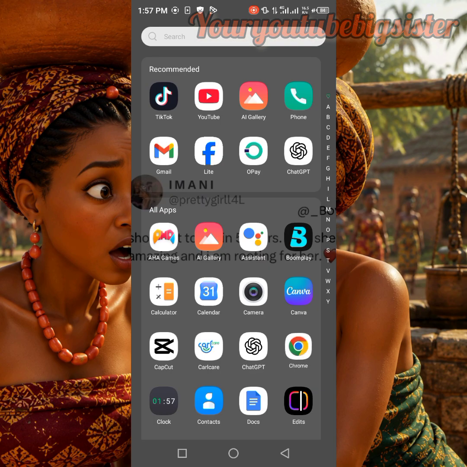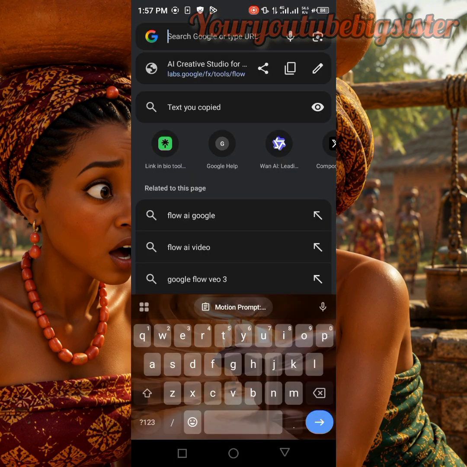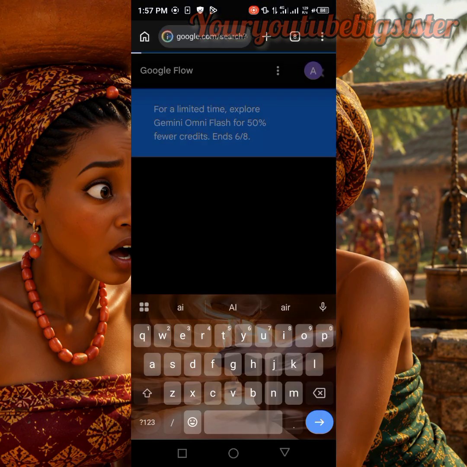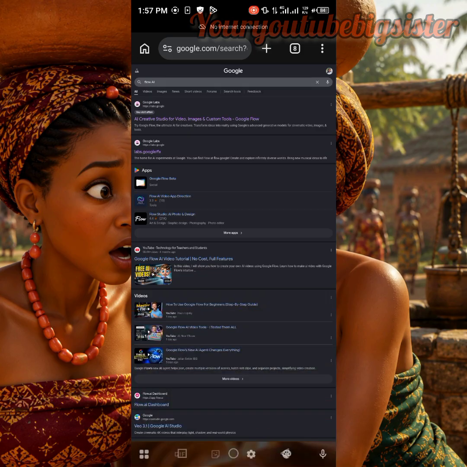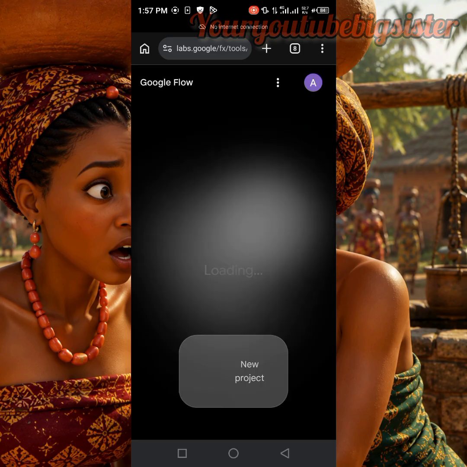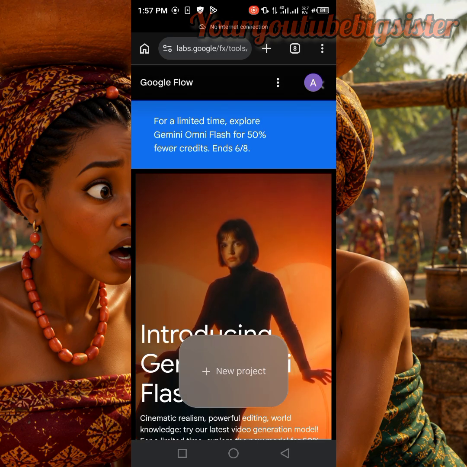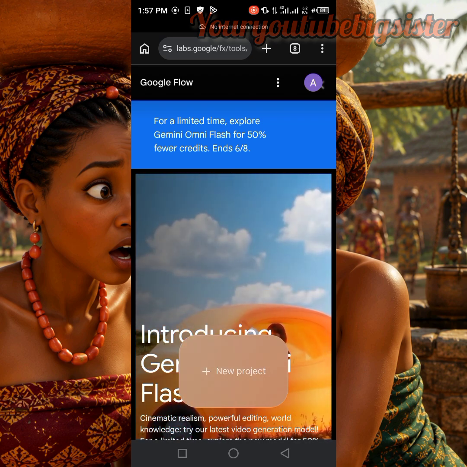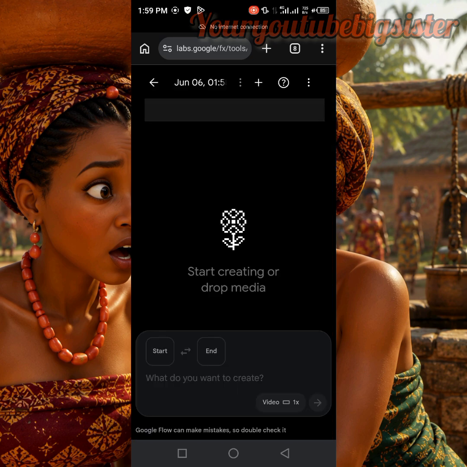So I'll just go to my Chrome browser, then I'll type in Flow AI. Flow AI, for those of us that don't know, is an app that you can use to generate your videos. When you reach here, you click on this first one and allow it to load up. If you are signing in for the first time, you will have to sign in with your Google account or your email account, any one of your choice. When you get here, you click on new project, and this is what the interface will look like.